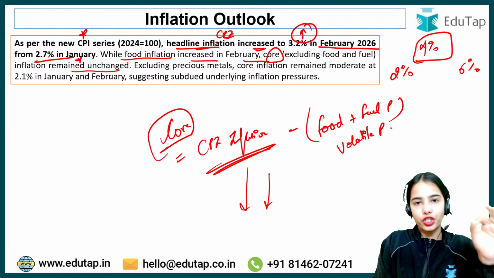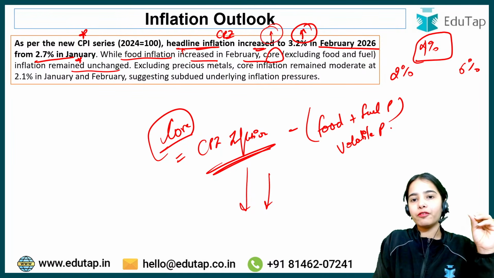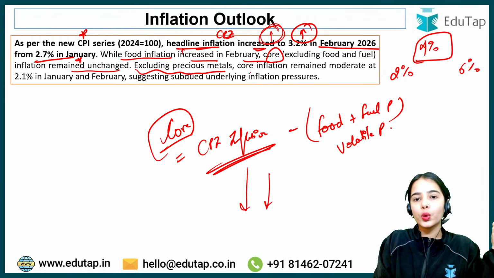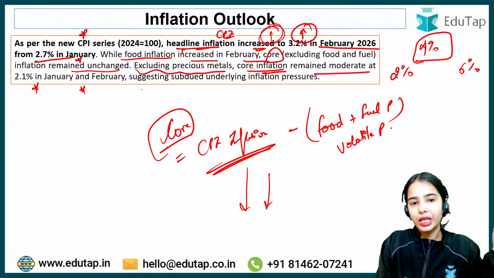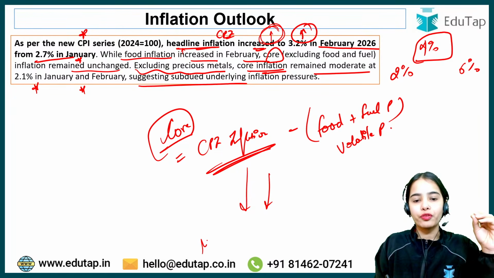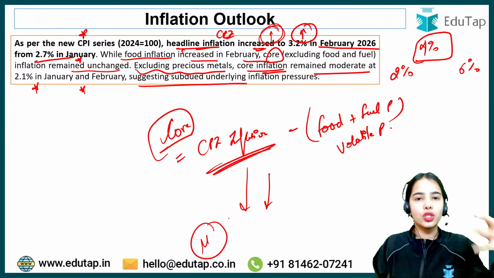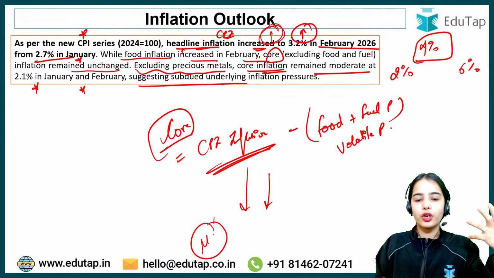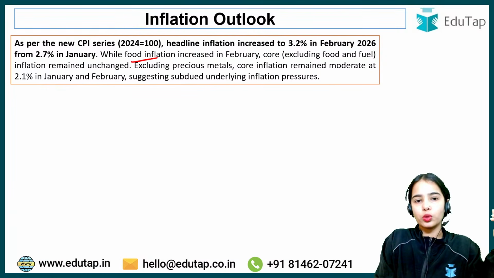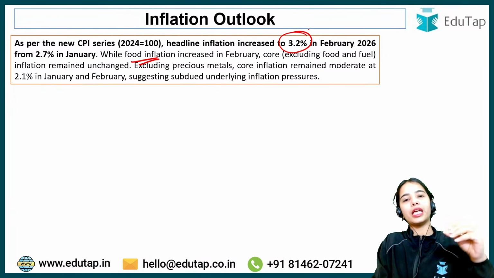Okay, so this is the core inflation. This remained unchanged. So that means because of the food inflation, the headline inflation, the retail inflation, has increased. If we exclude the precious metals also, the core inflation remained moderate at 2.1% in January and February, suggesting subdued underlying inflation pressures. That means from the manufacturing goods the inflation is not coming. Okay, so inflation is mainly from the food side, and that also is contained because the inflation is only 3.2%.